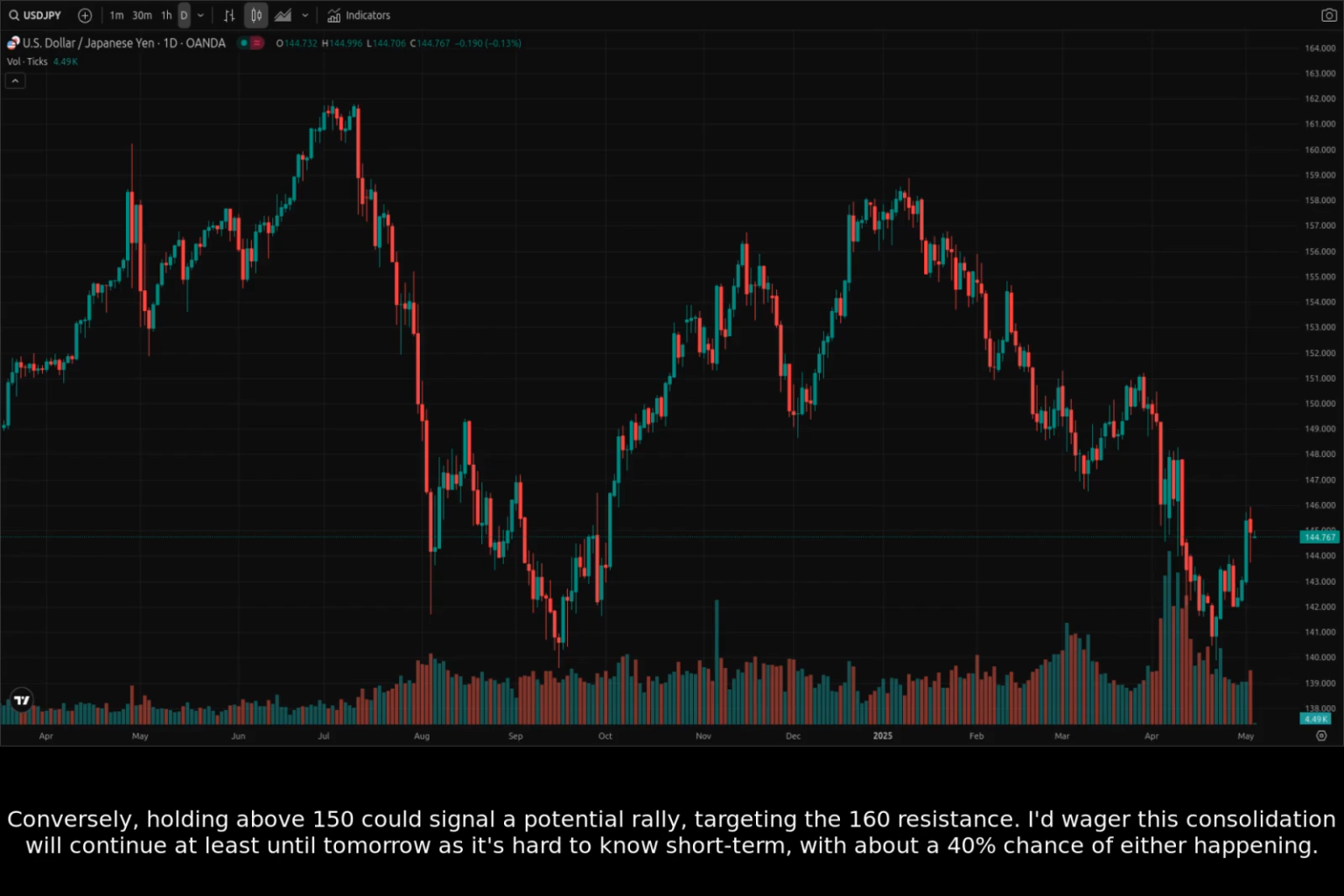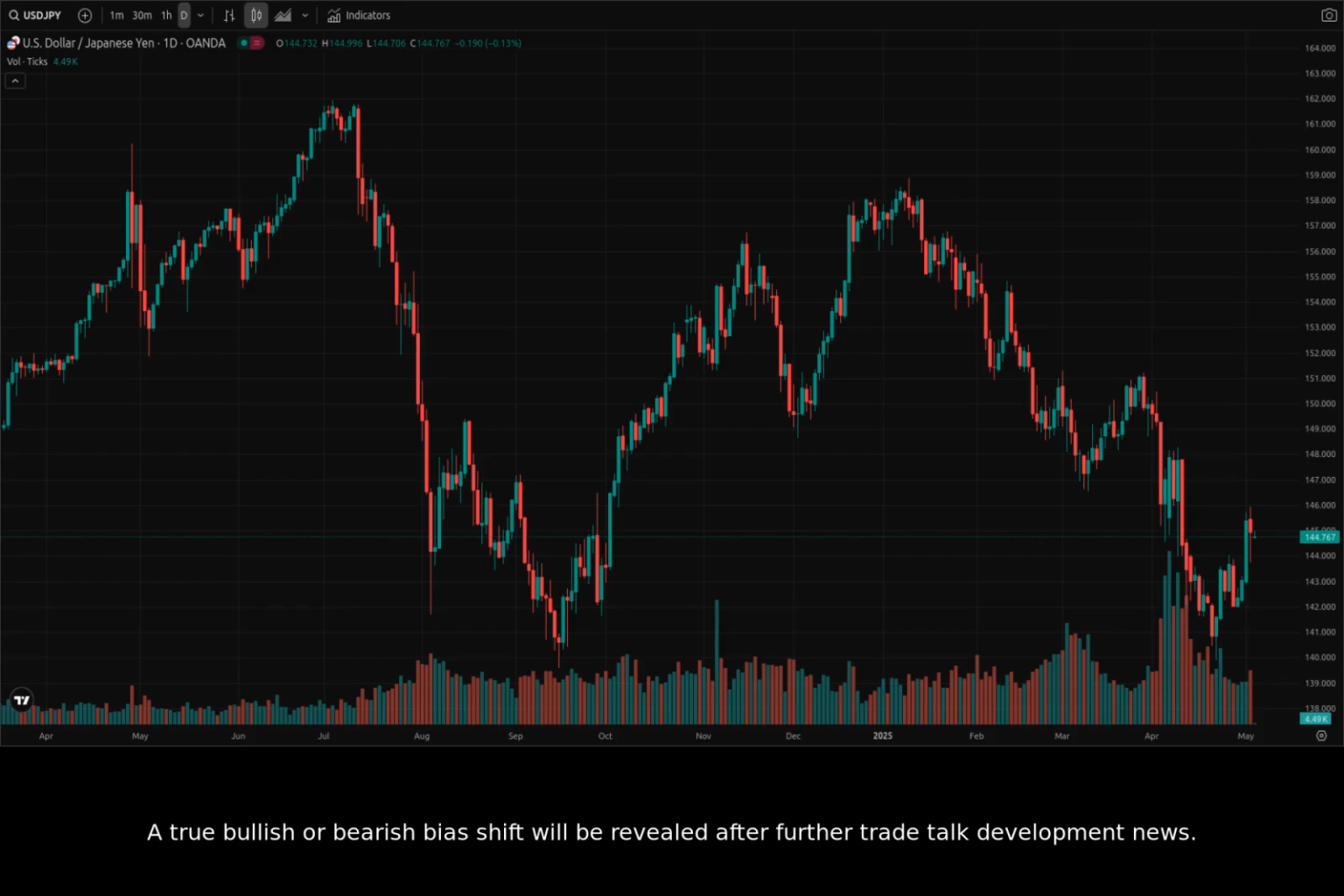I'd wager this consolidation will continue at least until tomorrow, as it's hard to know short-term, with about a 40% chance of either happening. A true bullish or bearish bias shift will be revealed after further trade talk development news.